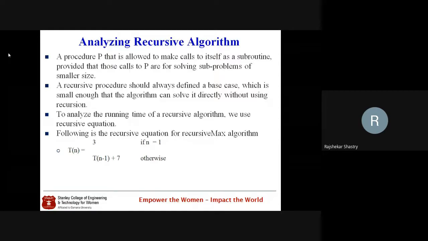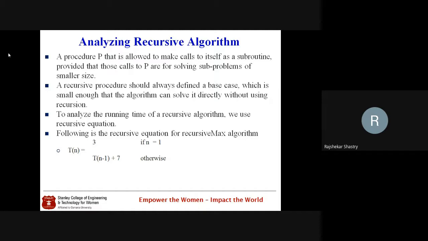The primitive operations are the operations which are independent of programming language conditions. That means for any programming language, the time taken for that particular instruction remains the same. In that case, that instruction is said to be a primitive instruction. We calculate how many such primitive instructions there are, and the total number of primitive operations equals the running time of that algorithm. That's the RAM model.